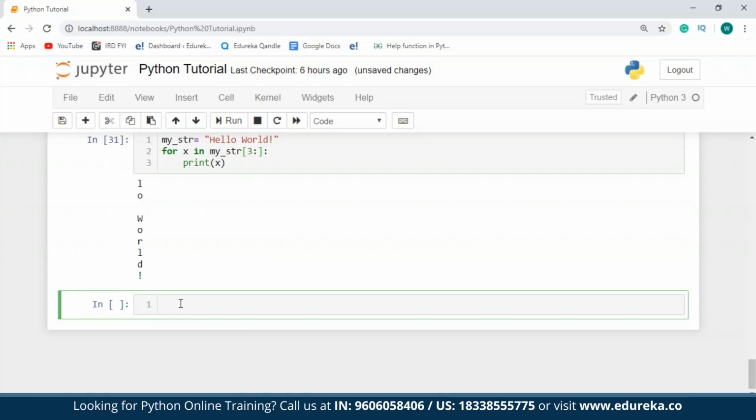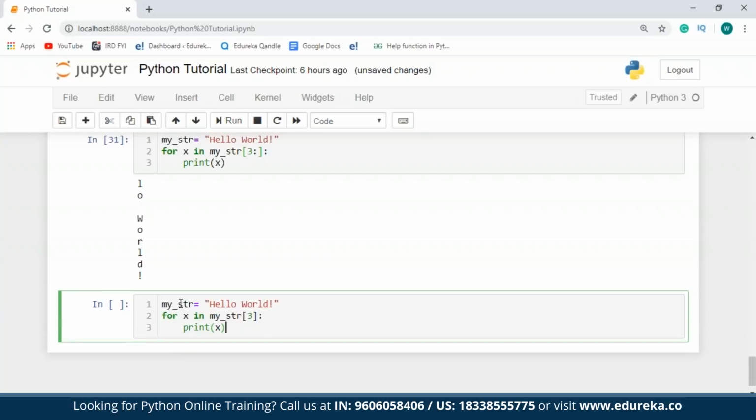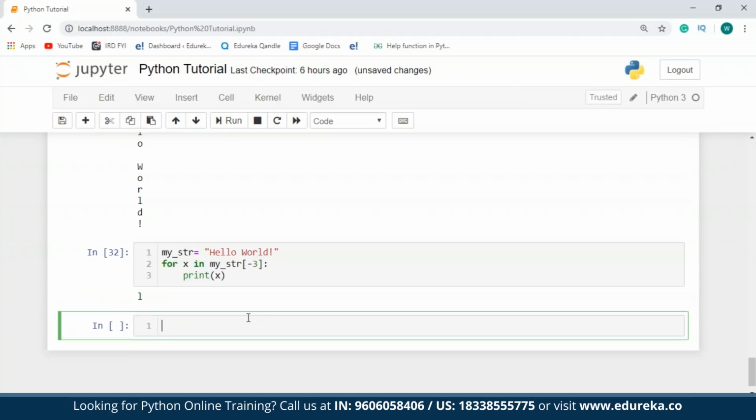Similarly, you can also make use of negative indices. So I'll just copy this. I'll say print the value that is present at -3. So by coincidence, the element that is present at -3 also is L. That is because this special character is present at -1, D is present at -2, and L is present at -3. So I hope you guys are clear with this.